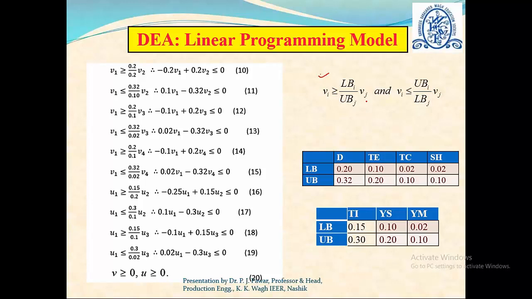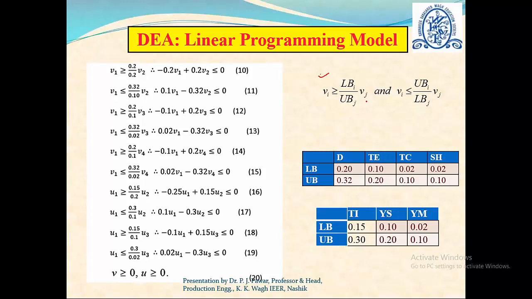So here the equation is u1 should be greater than or equal to, where LBi means the lower bound of the first attribute, that is 0.15, upon UBj, the upper bound of the second attribute, that is 0.2, into u2, and this way we can again write the expression. In a similar way, I will satisfy the second equation while comparing the first attribute with the second attribute, and the remaining 2 equations compare the first attribute with the third attribute. In this manner, a total of 6 plus 4, that is 10 constraints, are formed to satisfy these 2 conditions.